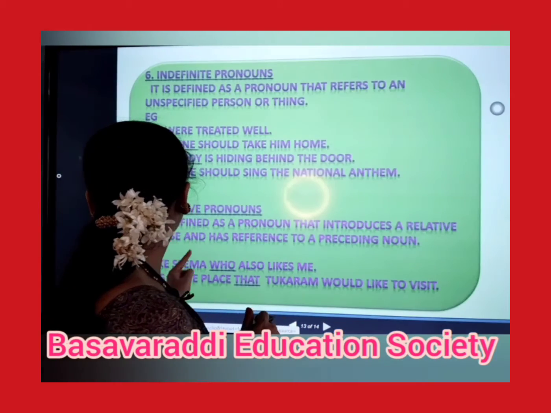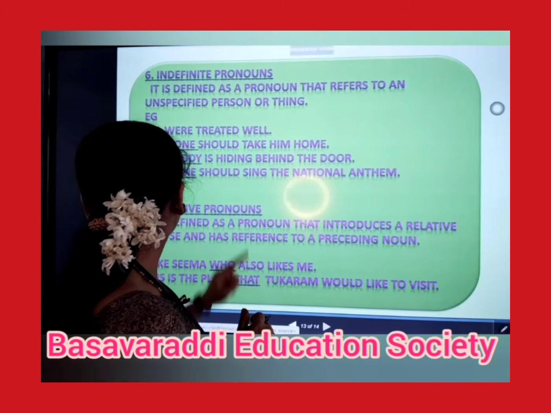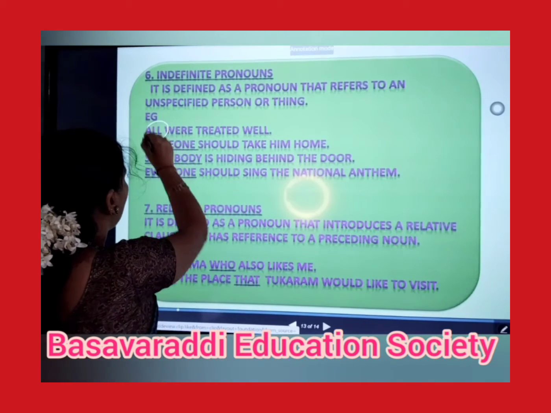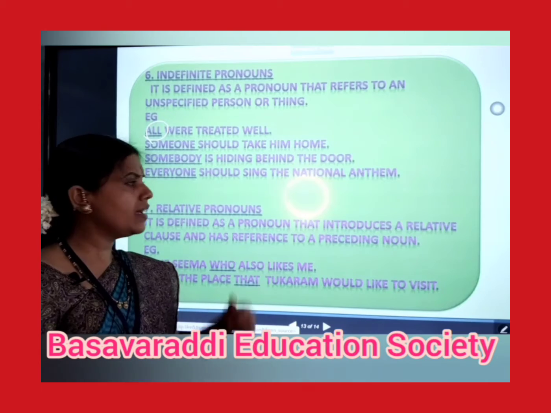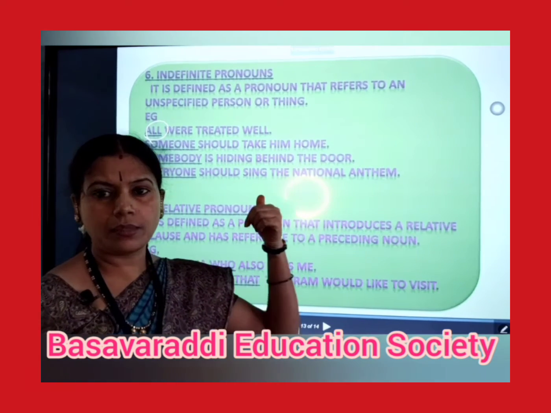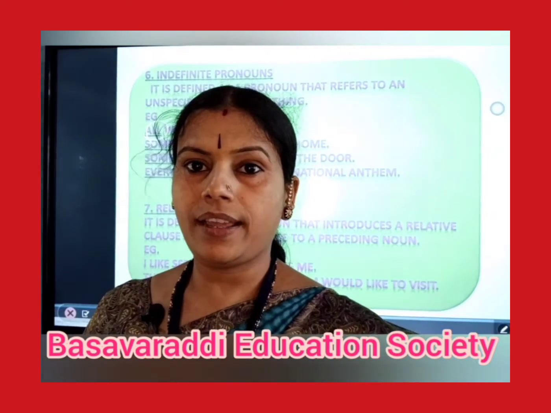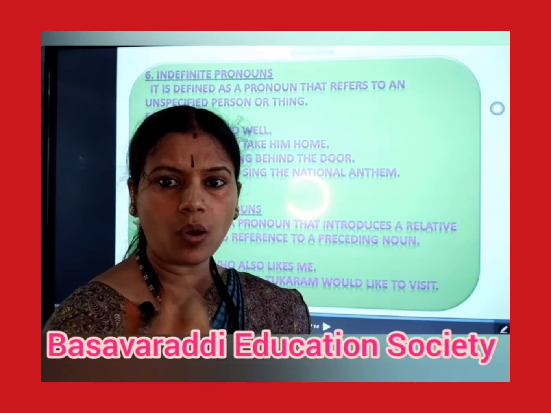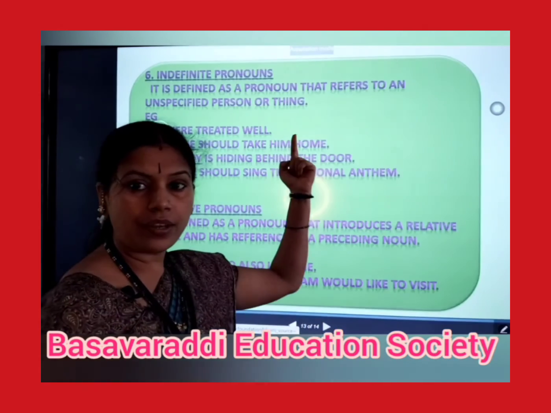All means all the students, all people, everybody. Such words are called indefinite pronouns.